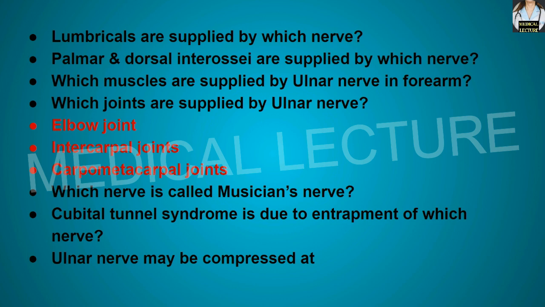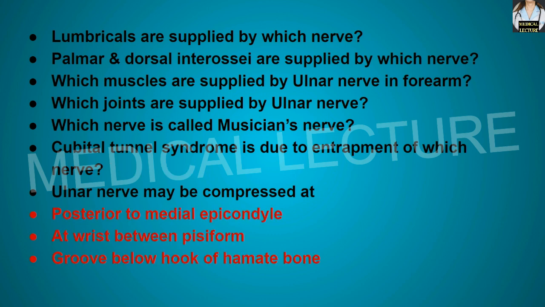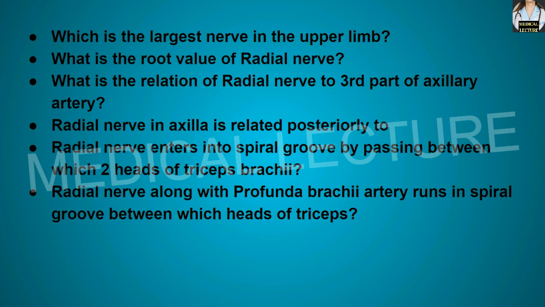Which nerve is called the musician's nerve? It is the ulnar nerve. Cubital tunnel syndrome is due to the entrapment of which nerve? Ulnar nerve. Ulnar nerve may be compressed posterior to the medial epicondyle, or at the wrist between the pisiform, or at the groove below the hook of hamate bone. Which is the largest nerve in the upper limb? It is the radial nerve.